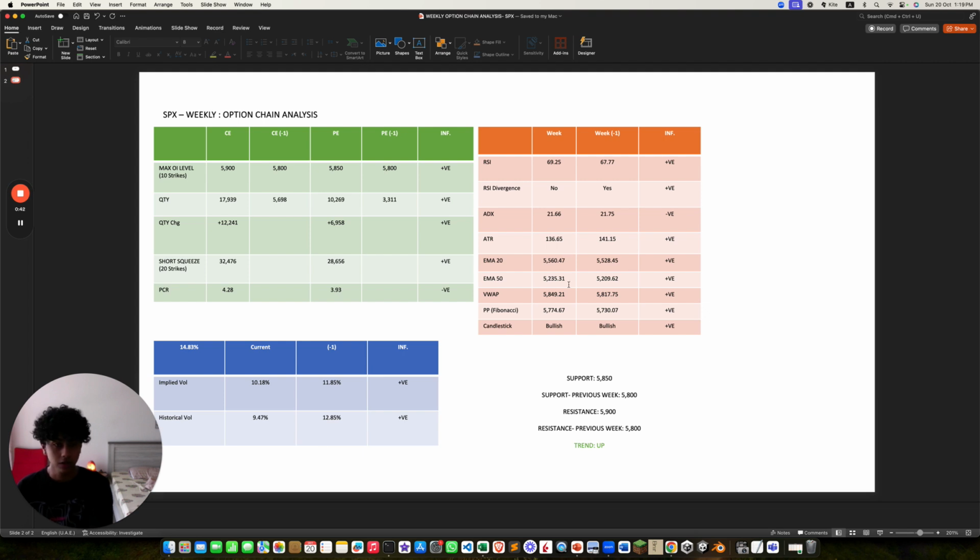EMAs are higher for both, that's positive. VWAP is higher, that's positive. Pivot point is higher, that's positive. And the candlestick is bullish. The new support is 5850. Previous week's support was 5800. The new resistance is 5900, and the previous week's resistance was 5800.